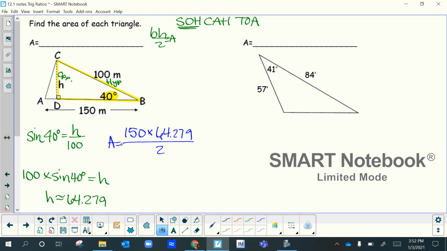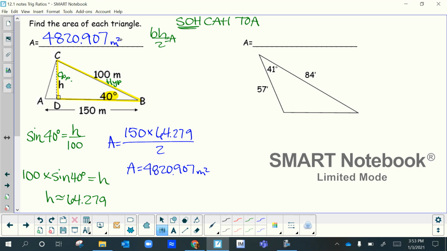So the area of this triangle is roughly 4,820.907. And this is in meters, so I'm going to hit meters squared. Okay, so let's write it down. Final answer, 4,820.907 square meters. Okay, that's the area of the triangle.